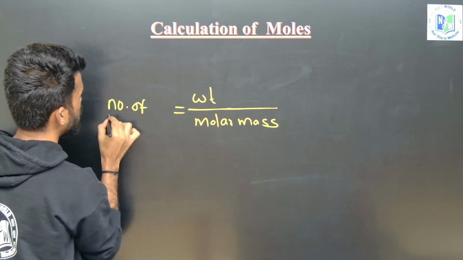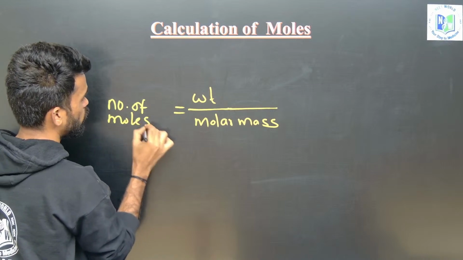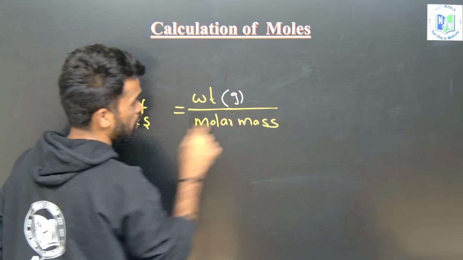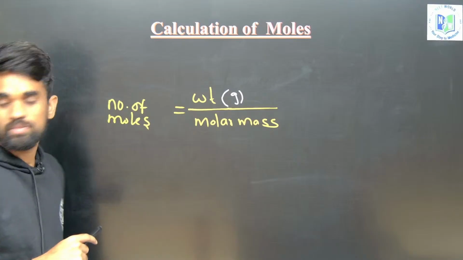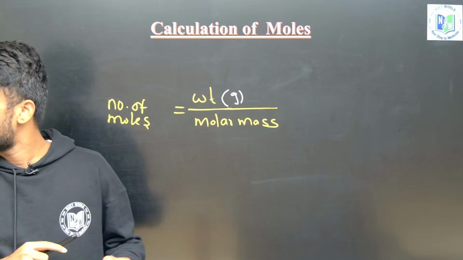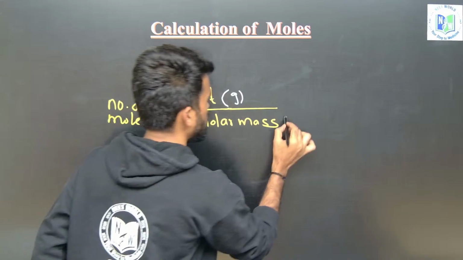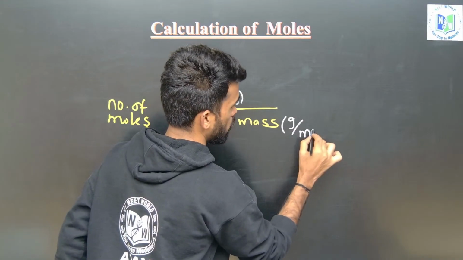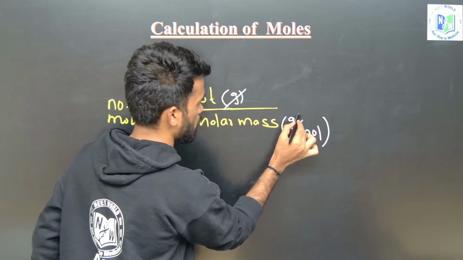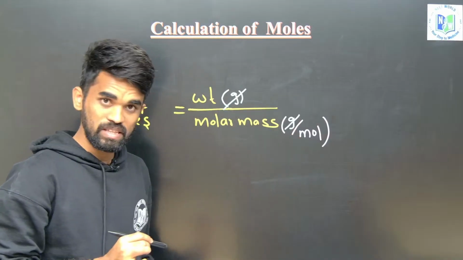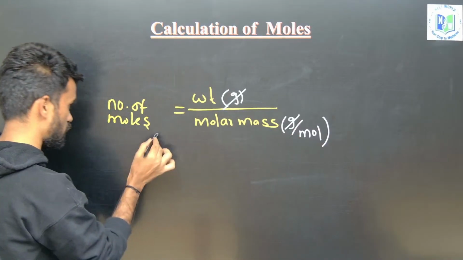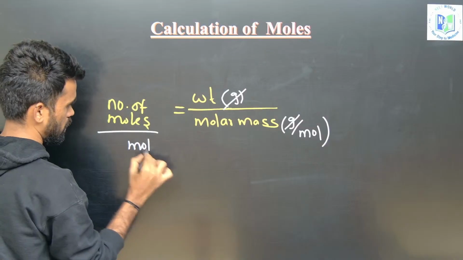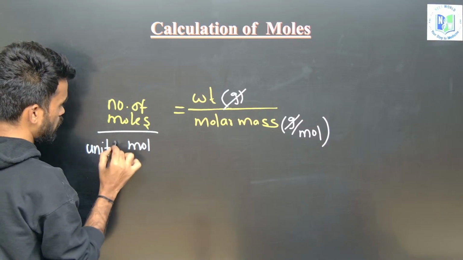The weight you should express in grams. Molar mass is the mass of 1 mole of substance, so you can take it as gram per mole. Here gram gets cancelled, so you will be remaining with the unit mole, MOL. So this is the unit of number of moles.